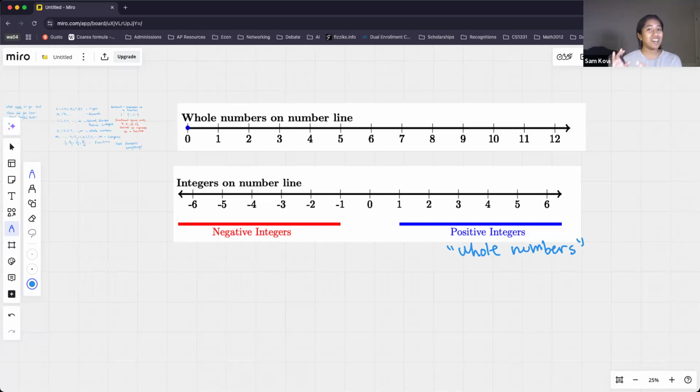Something that includes positive integers and 0 is called non-negative integers. So I'll go ahead and write that over here. This group is non-negative integers. So that just means you're not including negative numbers.